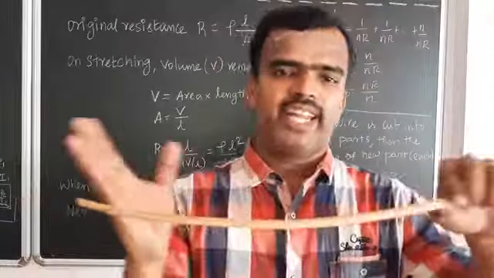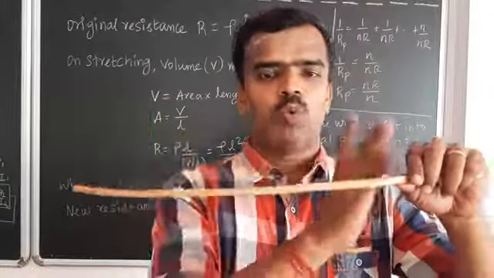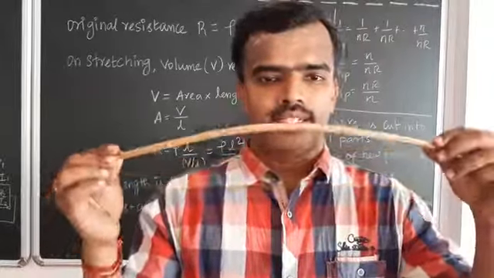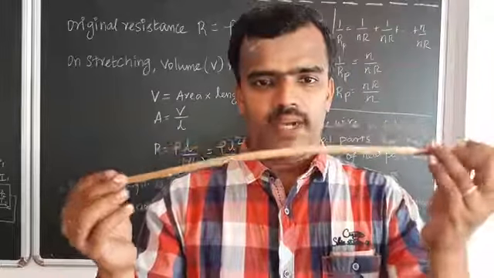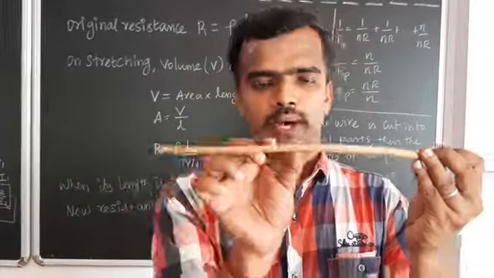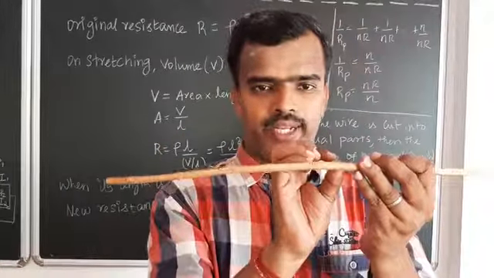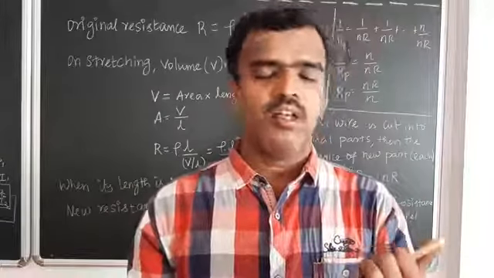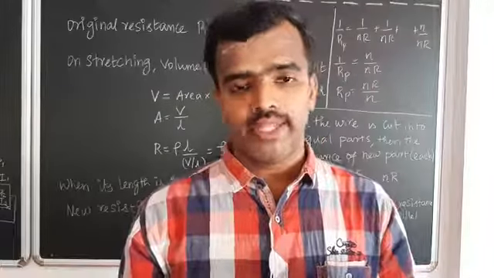Assume 10, so it is cut into 10 equal parts. If you connect those 10 equal size parts in parallel, what will be the new resistance?